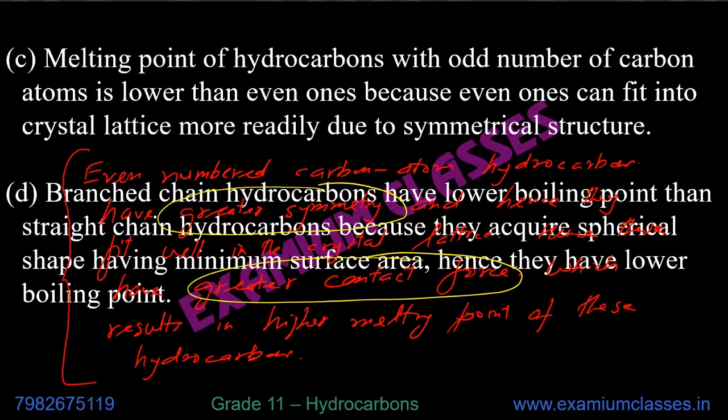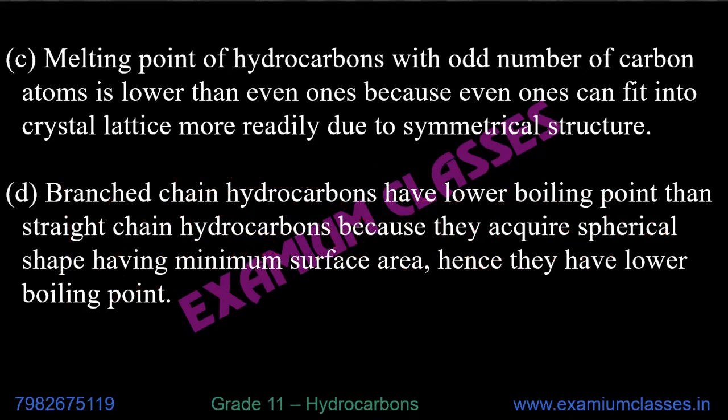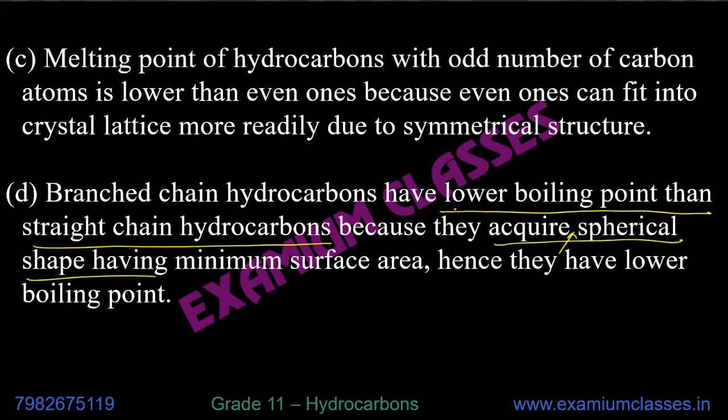Now another very important question here. It appears from here. Branched chain hydrocarbons have lower boiling point than straight chain hydrocarbons because they acquire a spherical shape. You will say they acquire comparatively spherical shape.